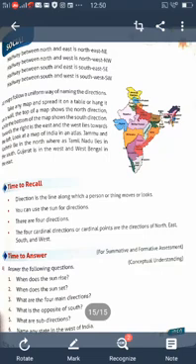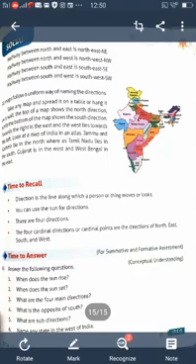So next is true or false. The sun sets in the east. False. There are 4 directions in number. True. Kashmir is in the south of India. False. Kerala is in the south of India. True. We can know the direction with the help of the shadow of the sun. True. Understood? So these are all the things we learn in this lesson.